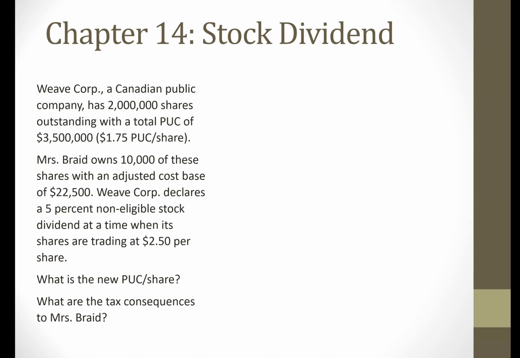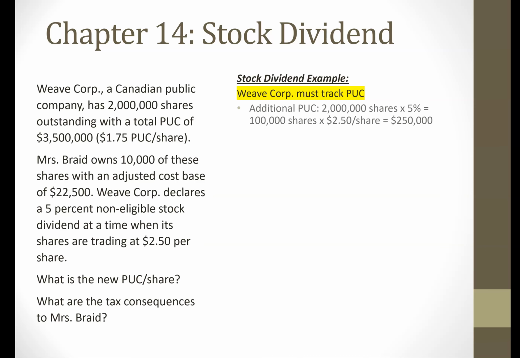So let's go through the tax consequences of this situation. Now, this is a stock dividend. If you remember from stock dividends from your accounting courses, whenever a company declares a stock dividend, it's going to be declared as a certain percentage. So Weave Corporation, in the middle paragraph here, declares a 5% stock dividend. So what does that 5% mean? That 5% means that they're going to issue 5% additional shares in terms of the numbers. So if they currently have 2 million shares times 5%, that means there's going to be a new 100,000 shares issued as a result of this stock dividend.